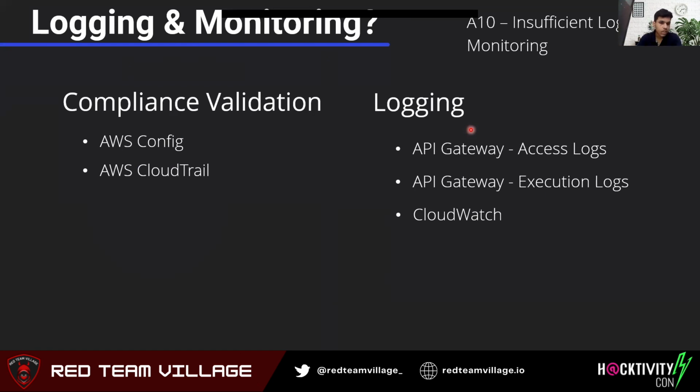And then we have AWS CloudTrail here. AWS CloudTrail records events. It doesn't monitor, because that's part of CloudWatch that we'll talk about in the logging. CloudTrail you can use to track events. Let's say there is an unauthorized attempt, or there is excessive usage of wrong credentials. You can track those events inside AWS CloudTrail. In order to do real-time monitoring of these things, you can use CloudWatch. You can use API Gateway access logs or execution logs. They all work differently. And hence we have also covered our A10, insufficient logging and monitoring.